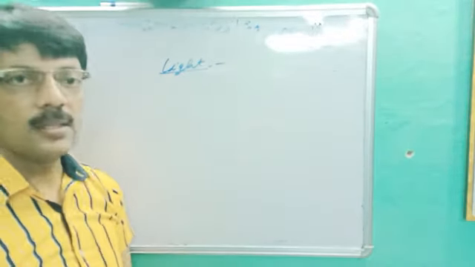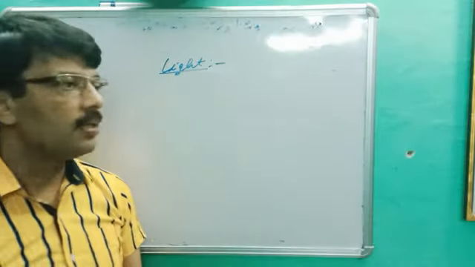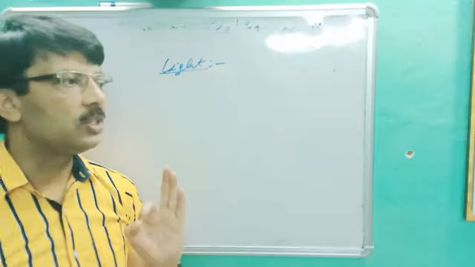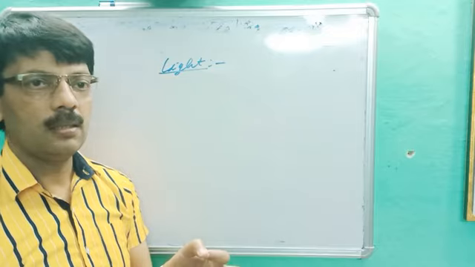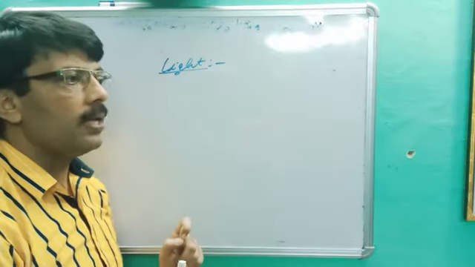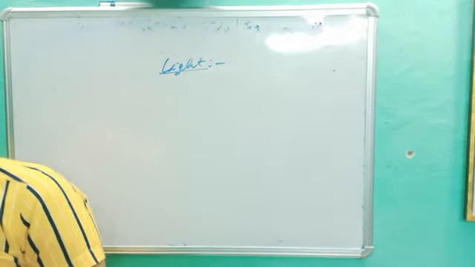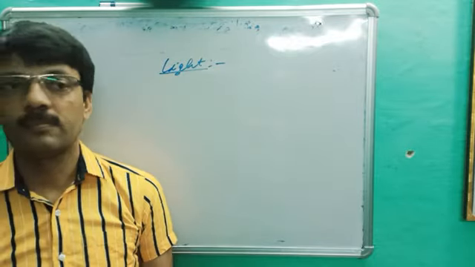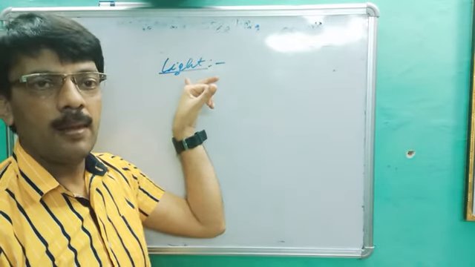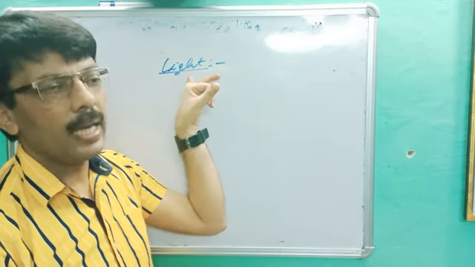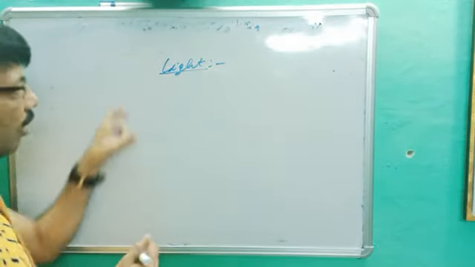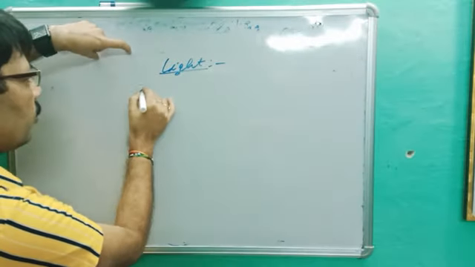So no doubt, light is the form of energy which is not visible, but it makes the things visible and explores the beauty in nature. This is called what? Light. Okay. So under this chapter we will study about reflection.